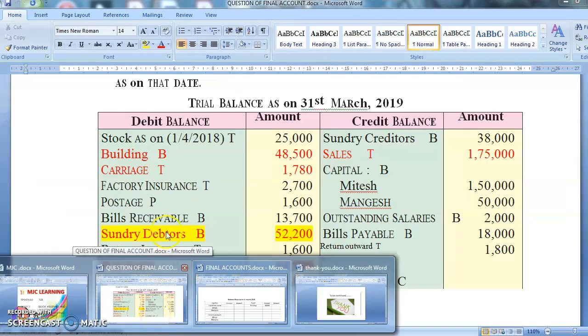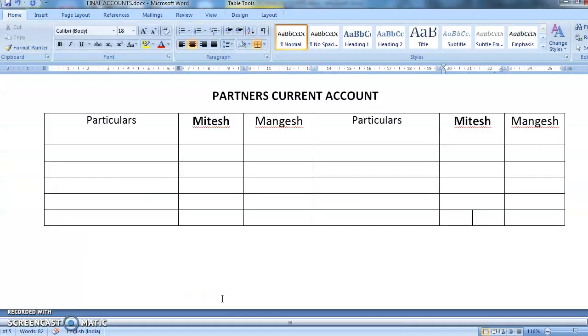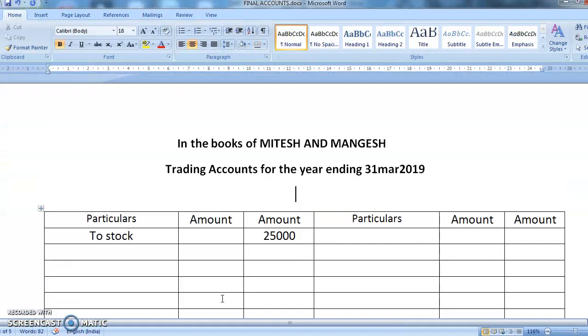Then you have carriage 1750, factory insurance 2,700. Both go on trading account. So you'll write here carriage. You'll leave one or two lines for purchases, and then you will write here two carriages. Carriage is having an adjustment, so when carriage is having an adjustment, the carriage will be written in the inner column.